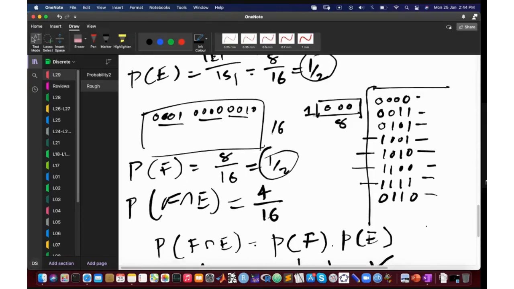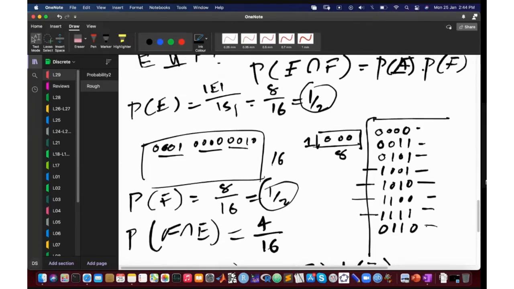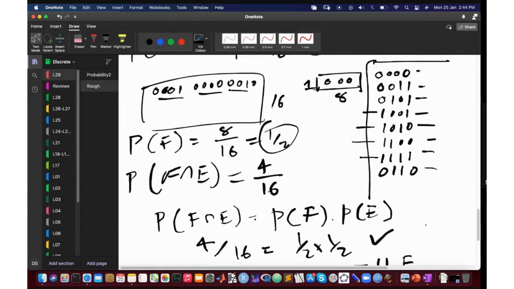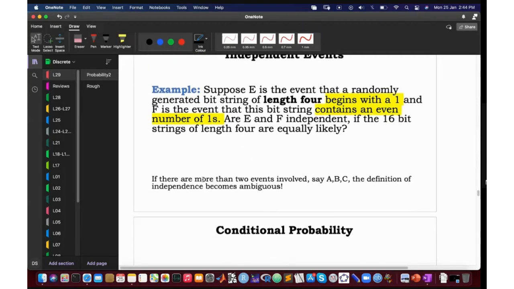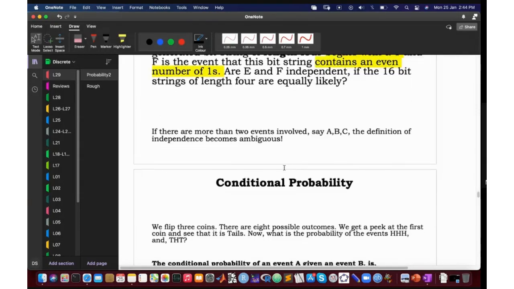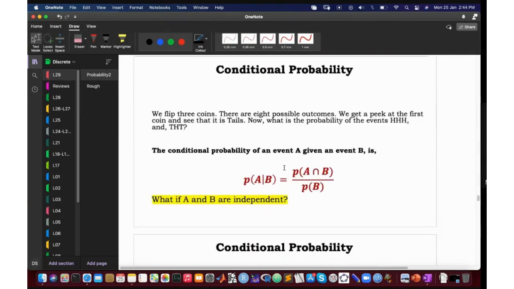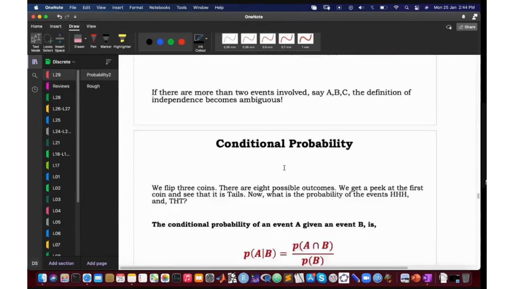Great. Let's move on, unless there are any questions. I think we will probably have one or more questions on independence as well. I have told you before that if there are more than 2 events, the definition of independence has multiple meanings. Okay, conditional probabilities. Maybe there will be a question later on independence. We'll see.